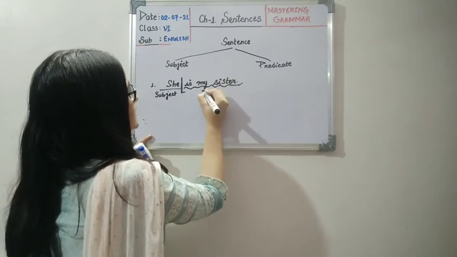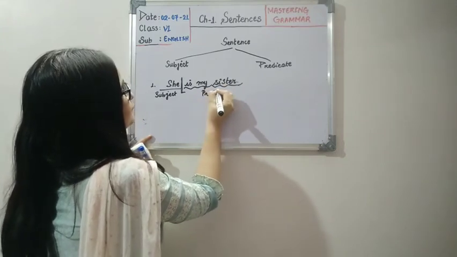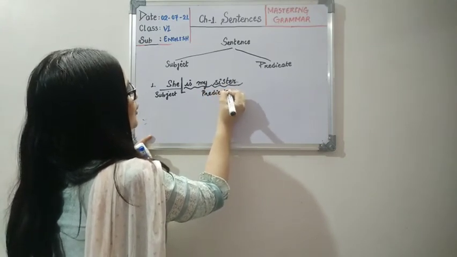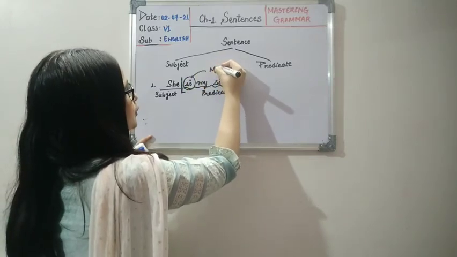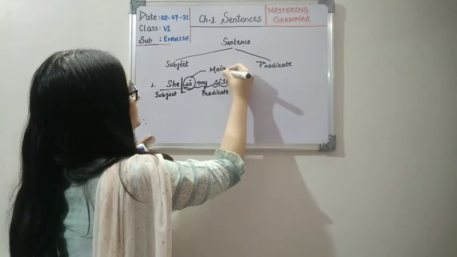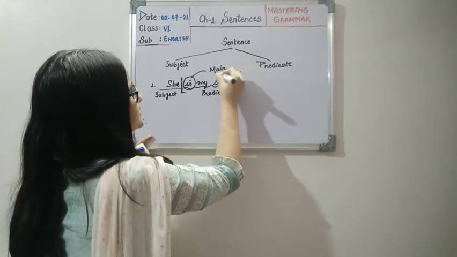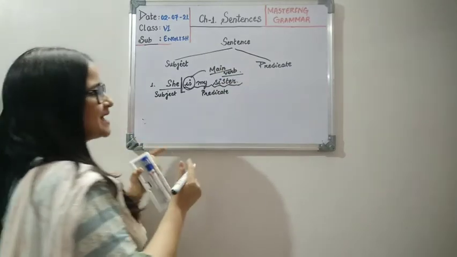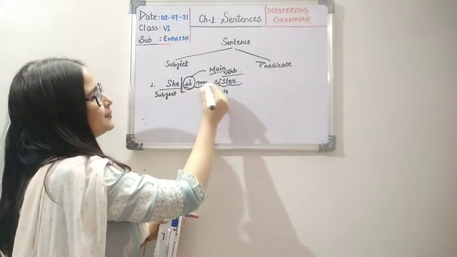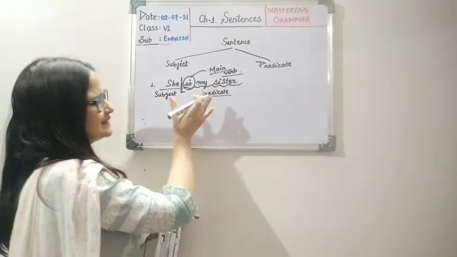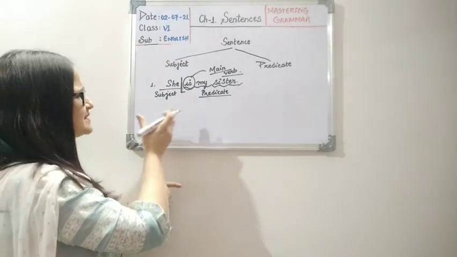That she is my sister. So children, if you see here, this word is acts as the main verb, although it's an auxiliary verb, but because the main verb is absent here, it's working as the main verb. So she is my sister. From is to sister will be the predicate. This was a very easy, simple statement.